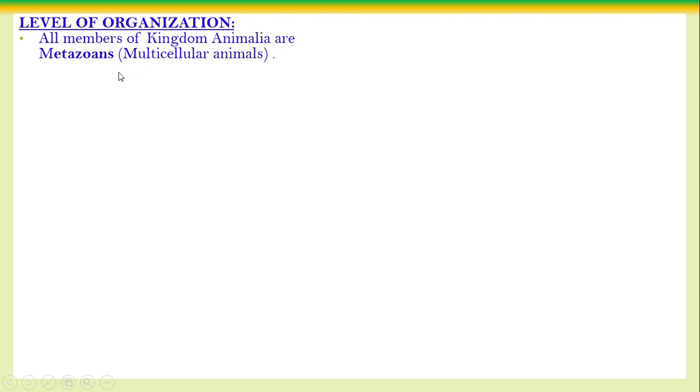Now the first one, the level of organization. I have already said, the kingdom Animalia consists of multicellular organisms, that means the eumetazoans, that is called the metazoan, the multicellular organism. All the members of the kingdom Animalia are metazoan. Don't forget, use that word, metazoan, that is the multicellular organisms. They exhibit different patterns of organization. Different pattern of organization means what? They have the cellular level, the tissue grade, the organ grade or the organ system grade.